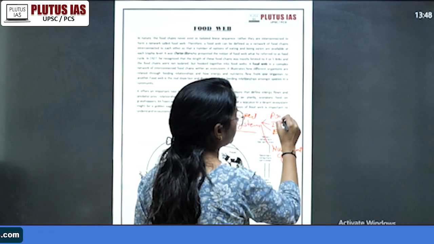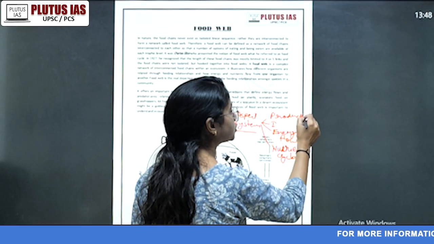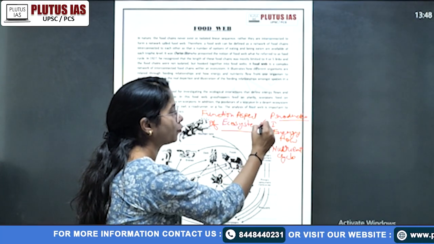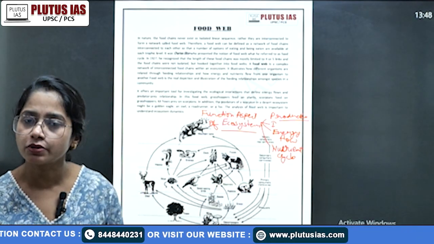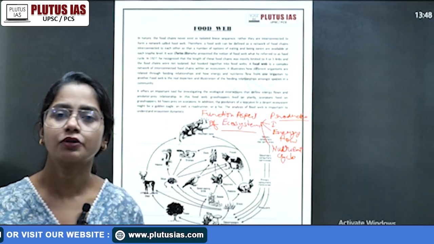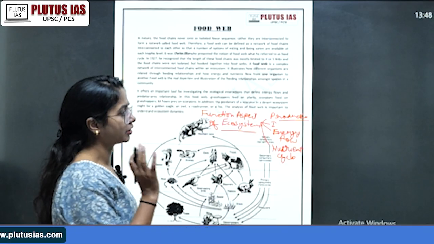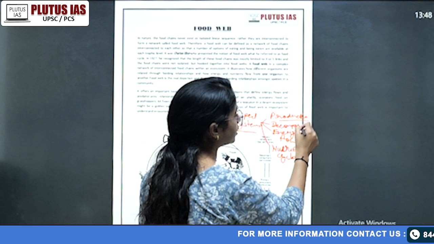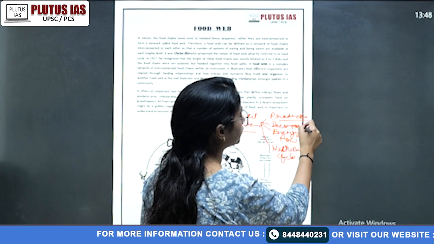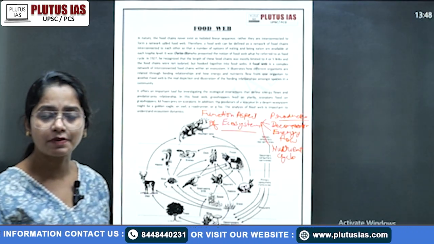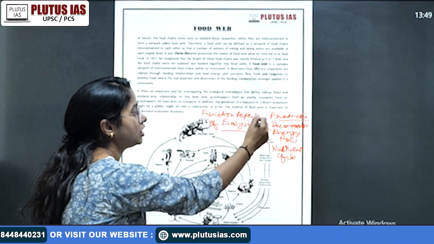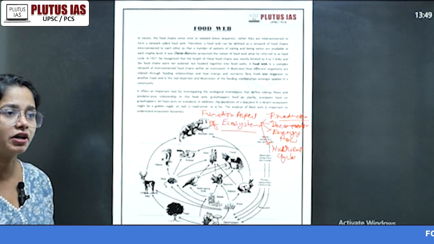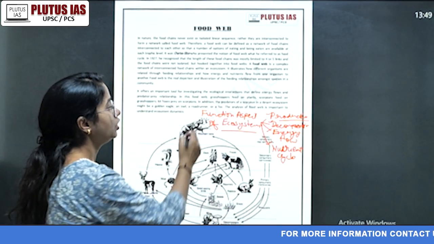So in productivity we talk about that. Suppose a simple question comes about the functional aspect of the ecosystem. You have to write these four points, and in productivity you can write about the producers, autotrophic nutrition, then gross primary productivity, net primary productivity, and so on. Then you will write about the decomposers. Why are these the functional aspects of the ecosystem? Because these four help in maintaining, or auto-maintaining, auto-regulating, or auto-running, whatever you want to say, the ecosystem.